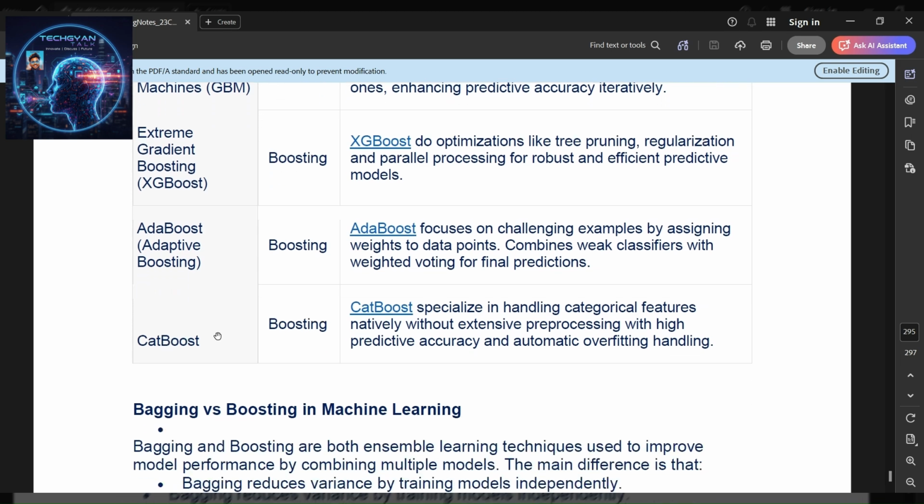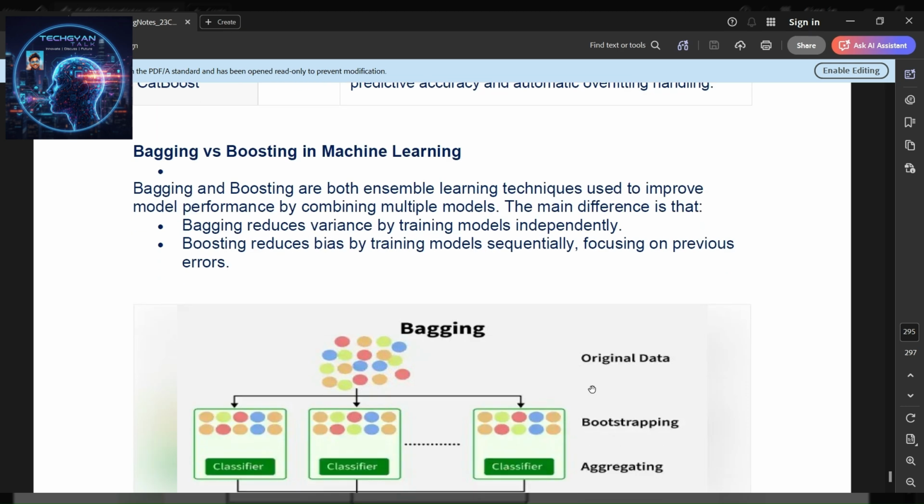AdaBoost, adaptive boosting, under the category boosting. AdaBoost focuses on challenging examples by assigning weights to the data points, and it combines weak classifiers with weighted voting for final predictions. And CatBoost, under the boosting category. CatBoost specializes in handling categorical features natively without extensive preprocessing, with high predictive accuracy and automatic overfitting handling.